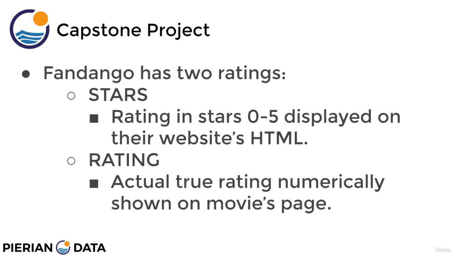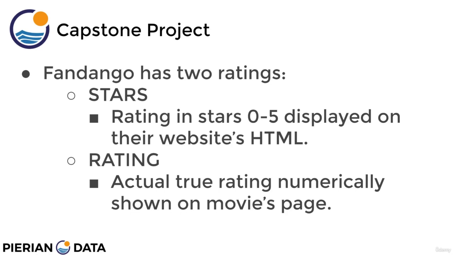Now there's a couple things to notice before we actually jump to the notebook and do an overview of the project, is that Fandango, interestingly enough, has two ratings. It has a stars attribute and then a rating attribute. And stars is the rating in stars that go from 0 to 5 that's actually displayed on their website's HTML. And this is what someone would see if they just visited the Fandango website. But then there's an actual rating, which is the true rating that Fandango holds for that movie.